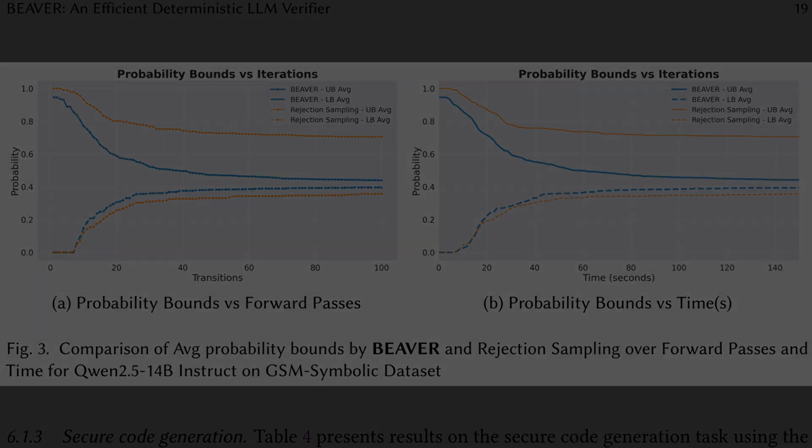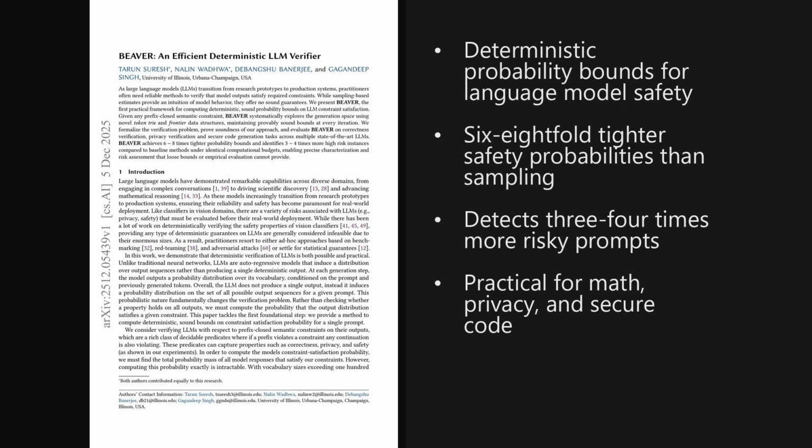Alright, the big takeaway is that BEAVER turns vague, sample-based safety checks into deterministic probability guarantees, often with 6 to 8 times tighter bounds at similar compute. That tighter view exposes 3 to 4 times more genuinely risky prompts, especially for privacy leaks and insecure code. Longer term, this kind of verifier could become a standard companion to any production large language model.